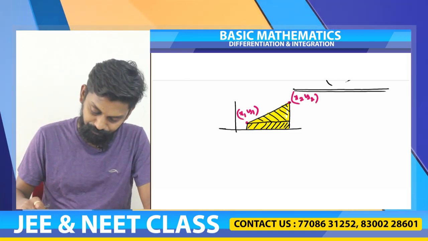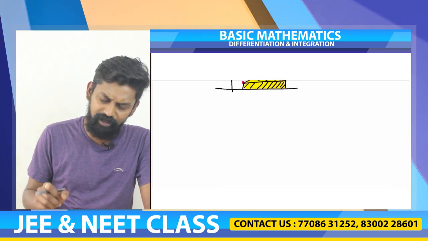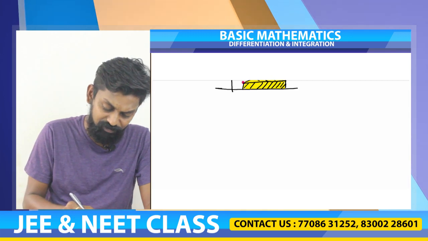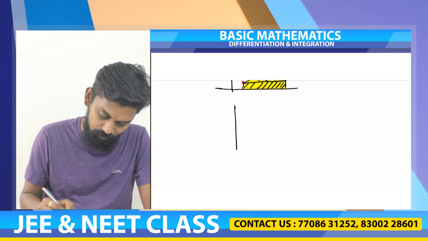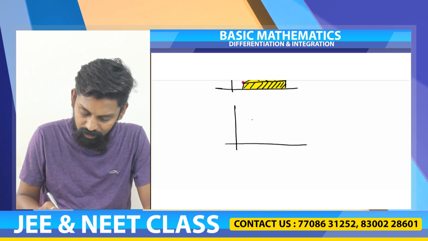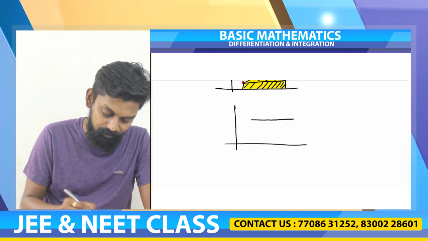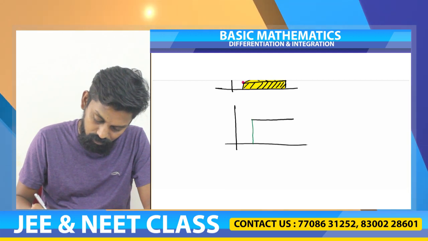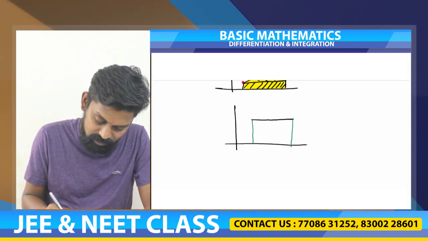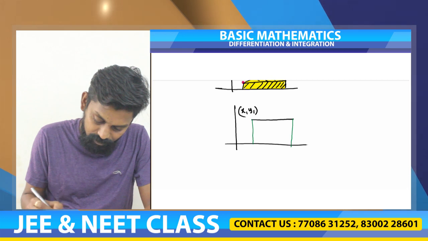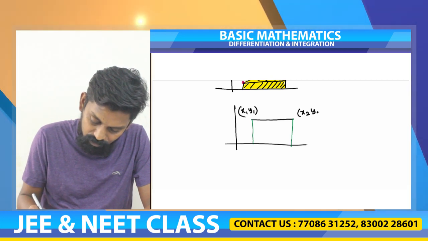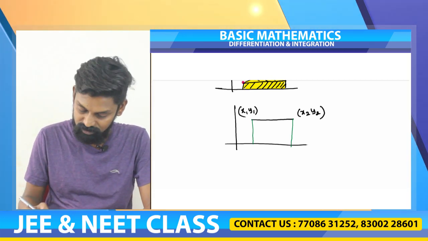Okay. Now, another even simpler example, if I take a straight line that is parallel to x-axis. So what is the area under the curve here? So if I draw, the initial point of the straight line is x1, y1, the final point is x2, y2. Here the y coordinate is constant.